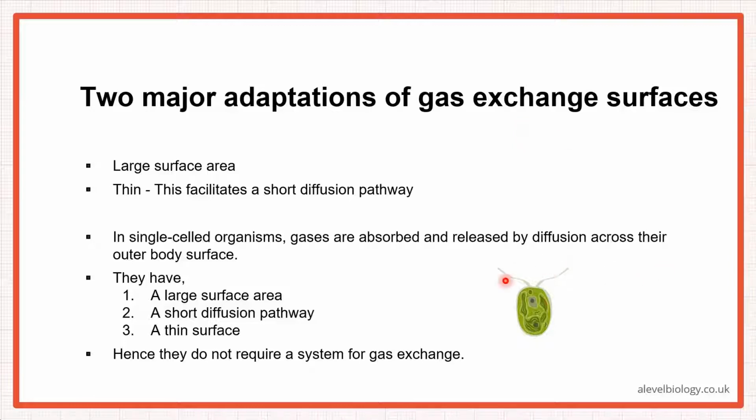Now, if you look at a single-celled organism, there's no specialized respiratory system. So gases are absorbed and released by diffusion across their outer body membrane, their cell surface membrane. It happens across the body surface. Because of this process, they need a large surface area, and since they are single-celled organisms, the membrane is thin and there is a short diffusion pathway. Hence, they do not require a system for gas exchange.